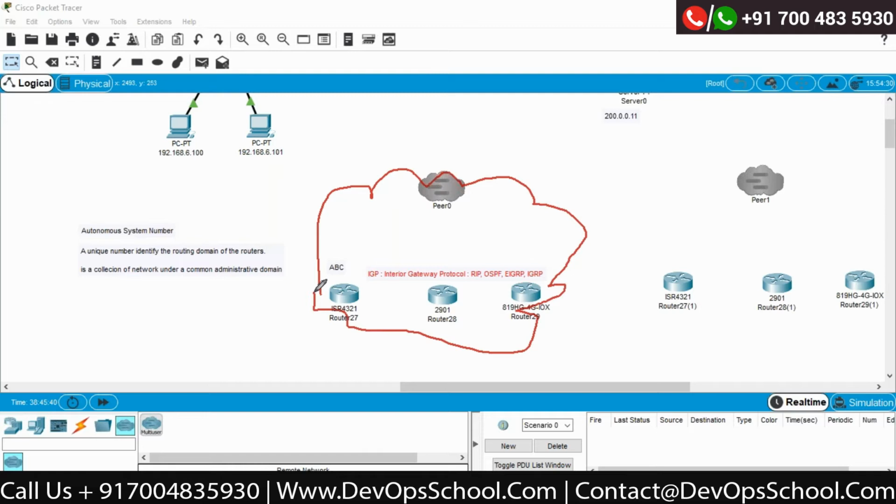But the moment I want to transfer this data to Etisalat, or Etisalat wants to transfer to some other ISP, then an IGP protocol does not help us in that situation. In that situation, I need to go for another protocol called EGP, the Exterior Gateway Protocol.